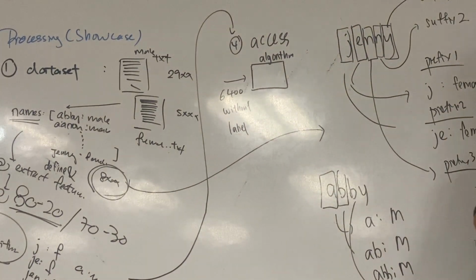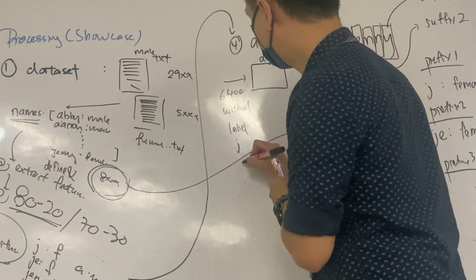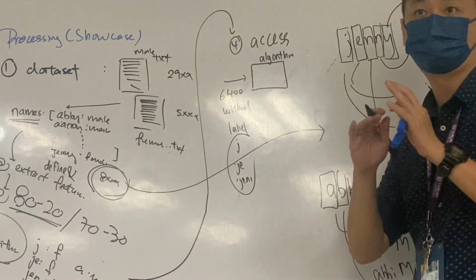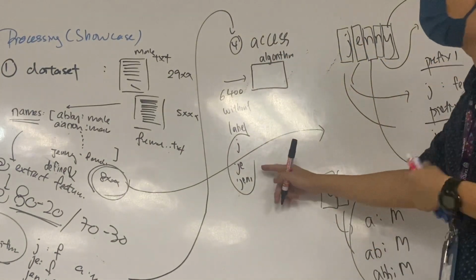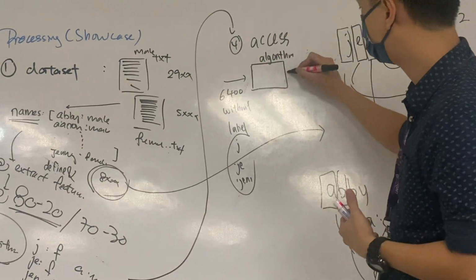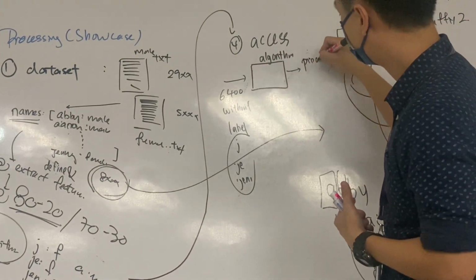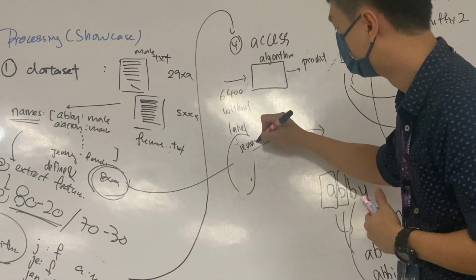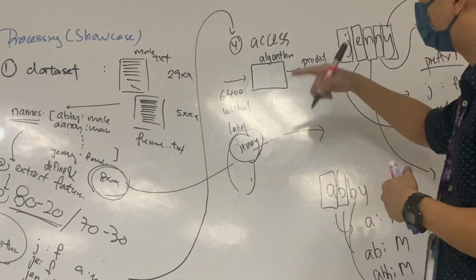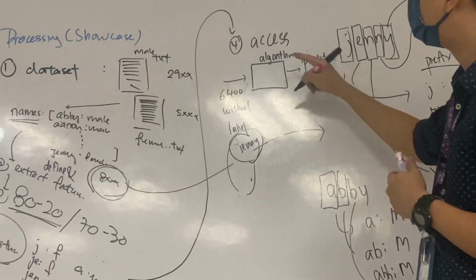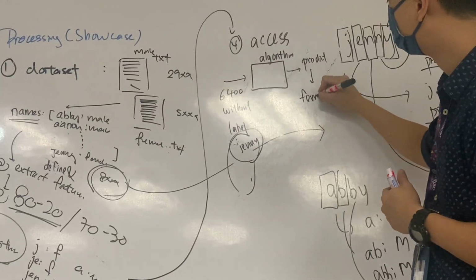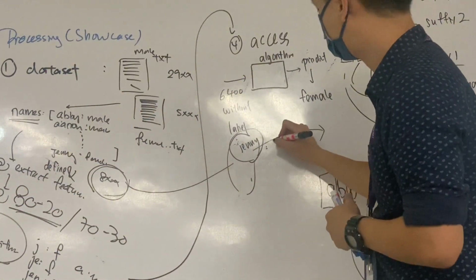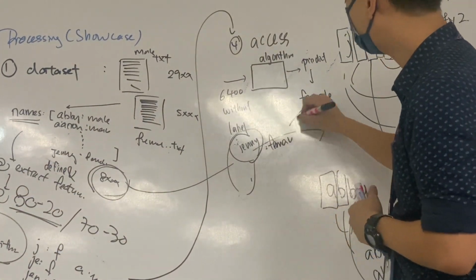Without the label means you just pump in the J, JE, JEN, and the machine doesn't know whether this is a male or female. You want the machine to predict. Let's say Jenny. We pump it in, then let the algorithm predict. If the algorithm predicts female, and we know based on the answer here that Jenny is a female, that means it's correct.